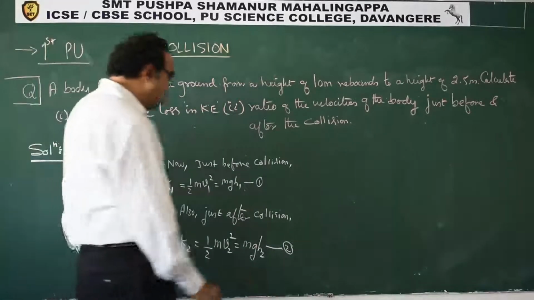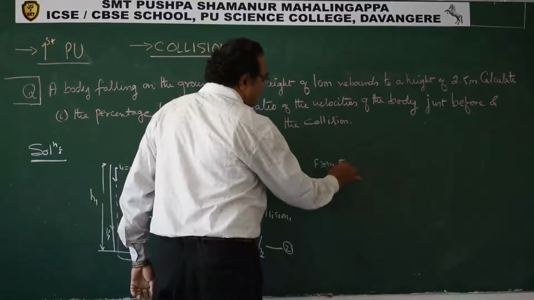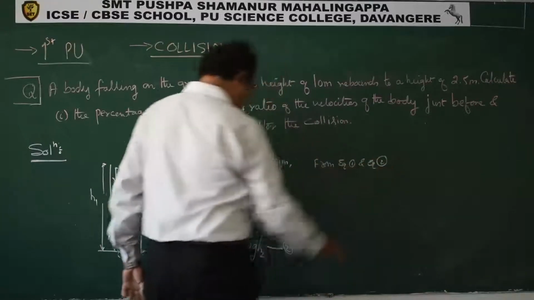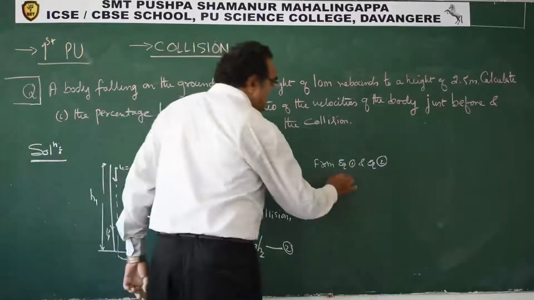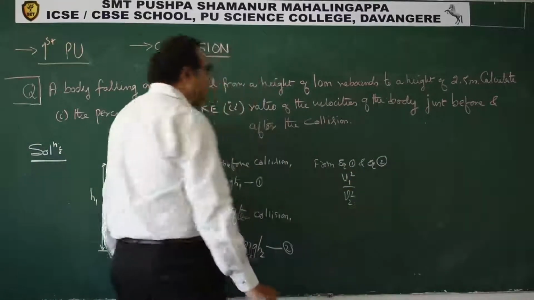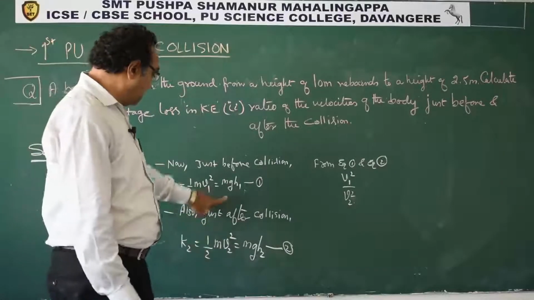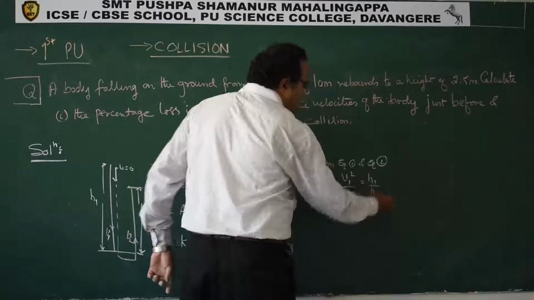Now from 1 and 2, divide the two equations, v1 square by v2 square. Divide the two equations, half m cancels out, mg cancels out. This is h1 by h2.